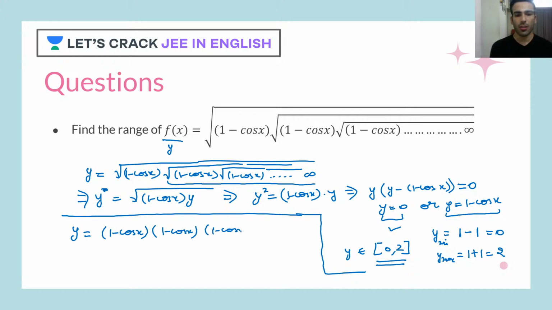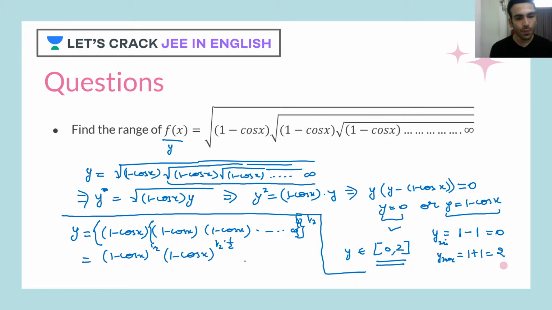1 minus cos x. See, this thing is going till infinity, and it has got power 1 by 2, whereas this one until here has got power 1 by 2. So if I release this power, I see that this becomes (1 minus cos x) to the power 1 by 2, raised to 1 by 2.